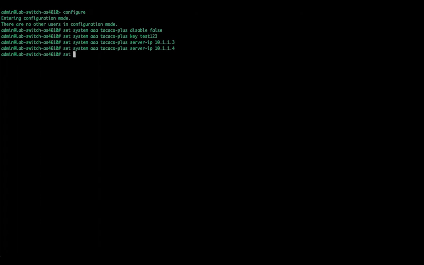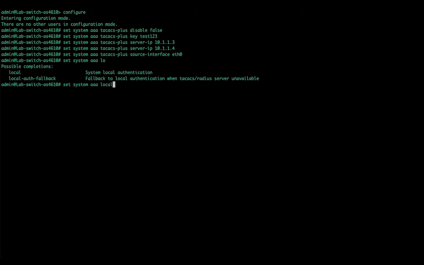We can also set a source interface. And in this case, we're going to set it to ETH0. And lastly, we're going to go ahead and set that system fallback. Just in case our network isn't available, we still want to allow people to get into the system. So local auth fallback disable false. So that makes it true. And then commit it.